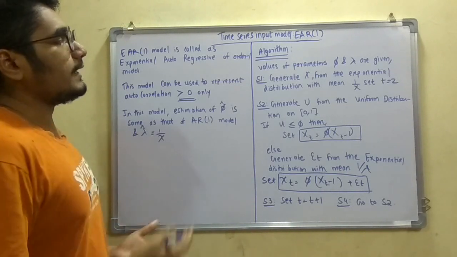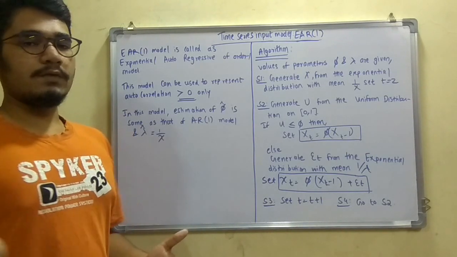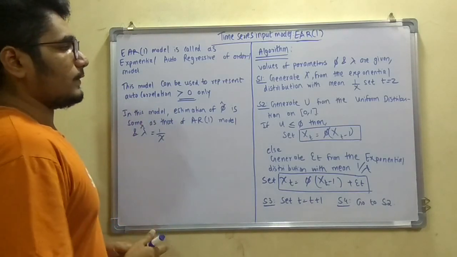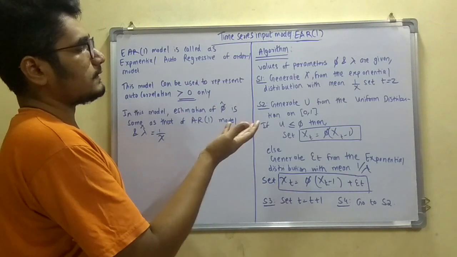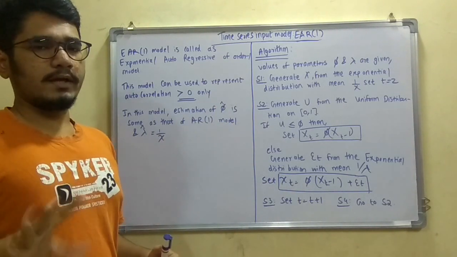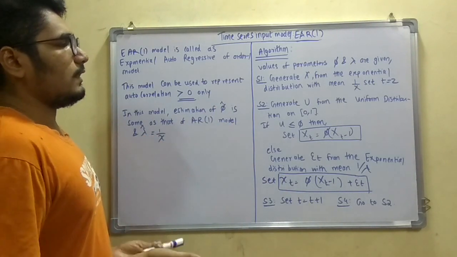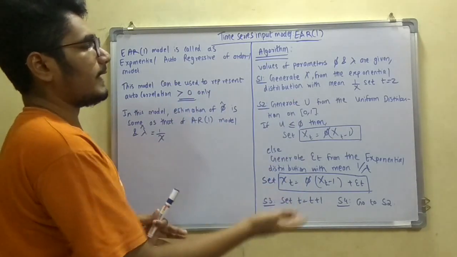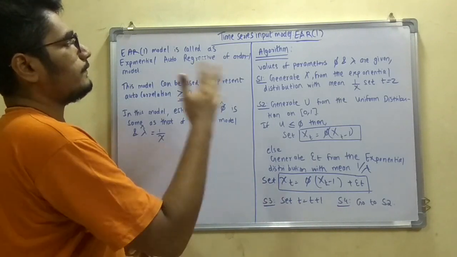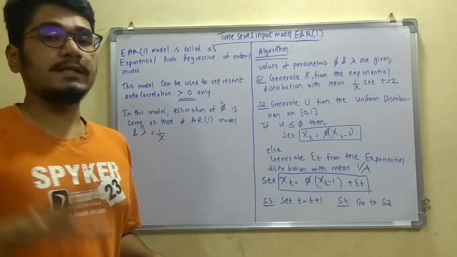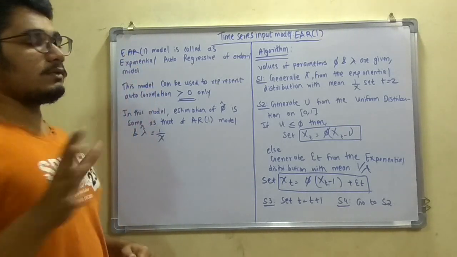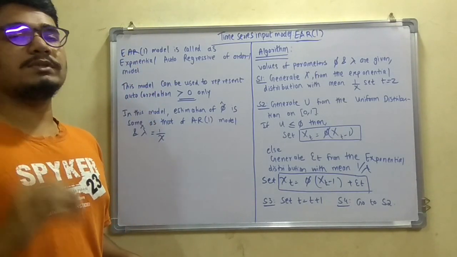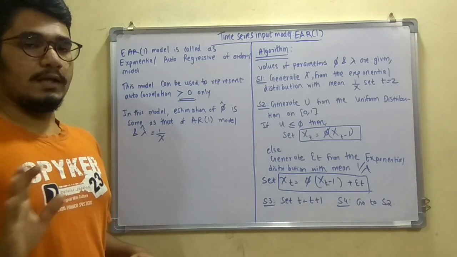Then you have to generate x. Like in the AR1 model you had xt, that is chi t, here you have to generate this x or chi. I'll say x or chi in a different manner, no issues with that. So I will generate x from the exponential distribution with mean 1 by lambda and set t equal to 2. For epsilon t you have to start with t equal to 2, 3 likewise.